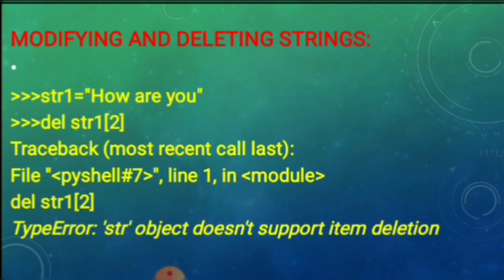Next we are going to see how we can modify the given string. Already we have learned strings are immutable. Then how is it possible? Once you define a string, then modification or deletion is not allowed. If you want to modify a string, you have to give a new string for the existing variable and assign it to the existing variable. See, string1 is "how are you". Deleting string2 is not possible, so a type error shows in the compiler section.